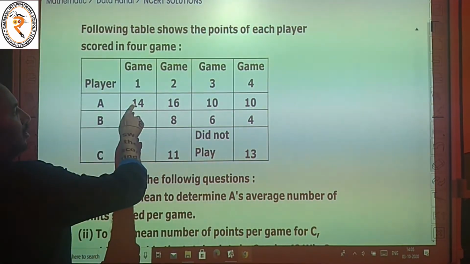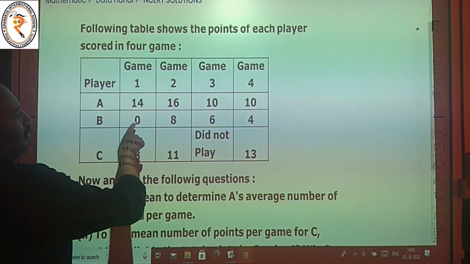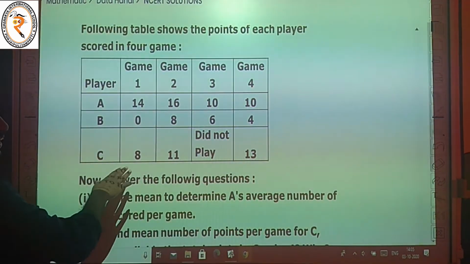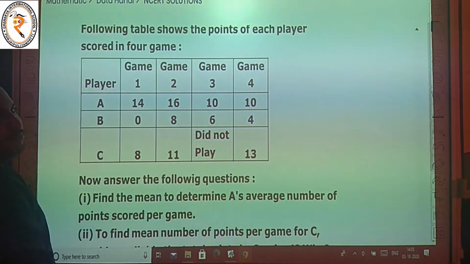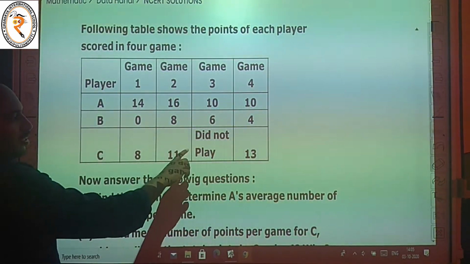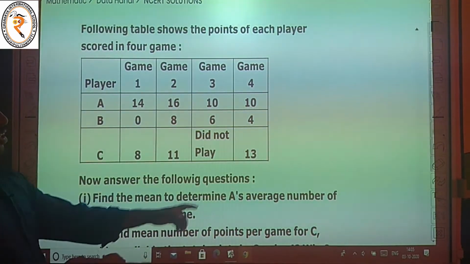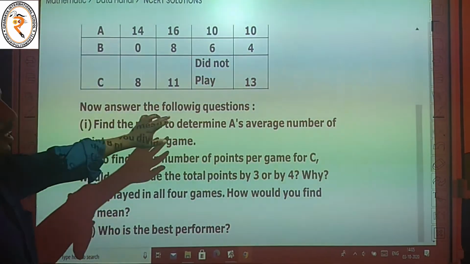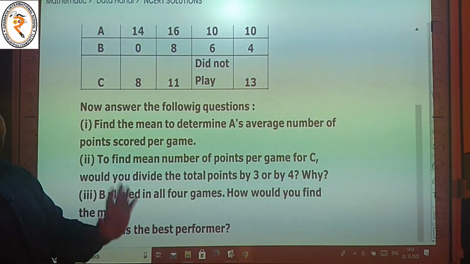Player B scored 0, 8, 6, 4. Player C scored 8, 11, did not play game 3, then game 4, 13. The question is to determine A's average of the points scored per game.